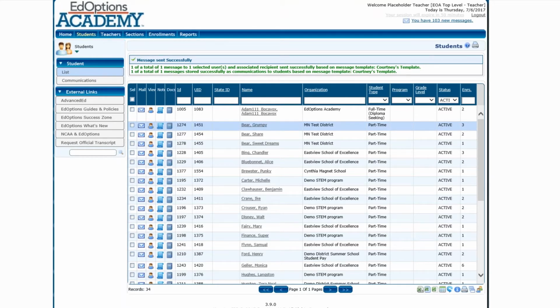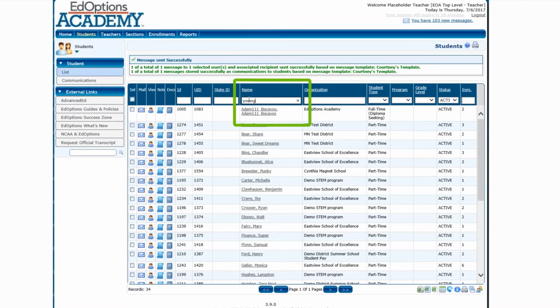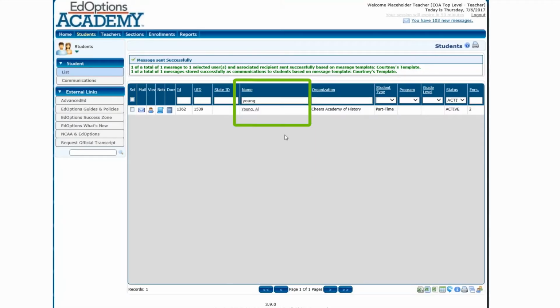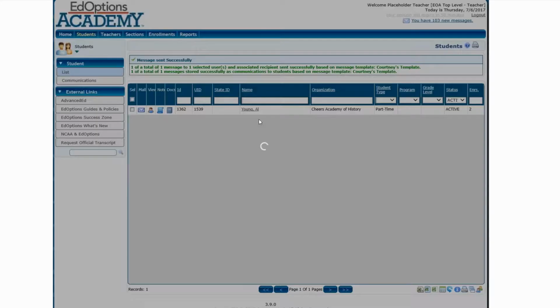As you can see from the top of the table, anytime you see the little white strips within the dark blue, this is an area that you can use as a search field or a filter. So I want to look at my student with the last name Young, and so here he is. His name is Al. He has 2 enrollments, as you can see on the far right side of the screen. And if I wanted to, again, just send him an email, I could do that. If I want to view his quick information, I can do that, but I'm actually going to just view his information in the main student screen so I can see what all of the different functions are.